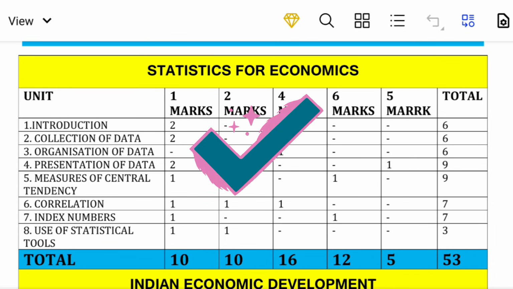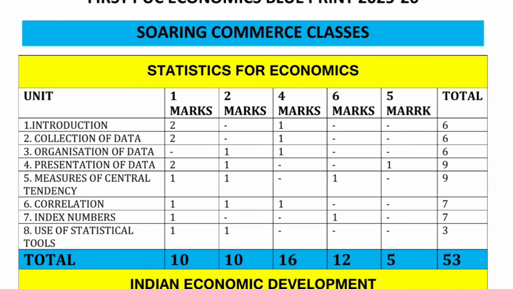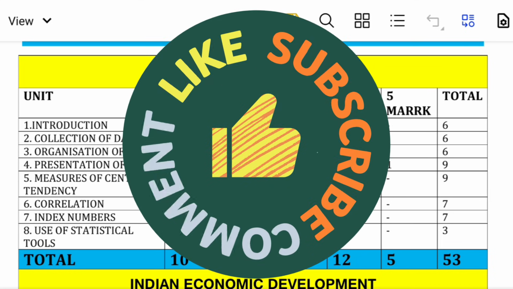The next unit is correlation. In correlation they are going to ask one 1-mark question, one 2-marks question, and one 4-marks question. There is no 6-marks or project-oriented question. The total weightage of the correlation chapter is how much? 7 marks.